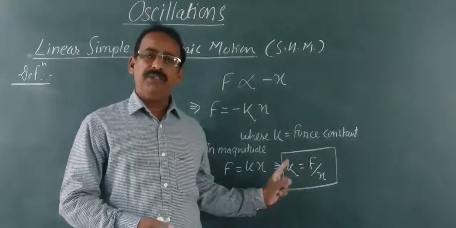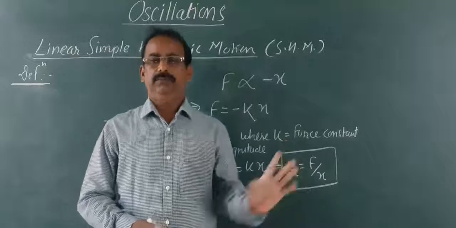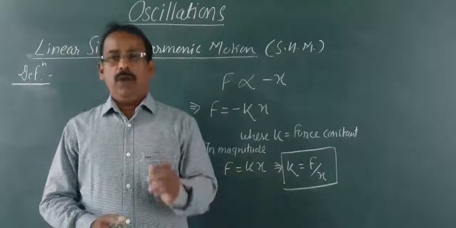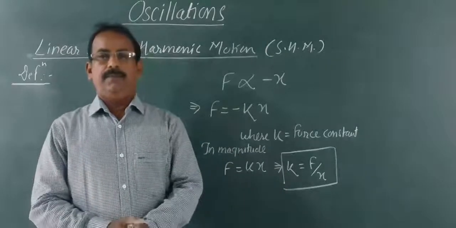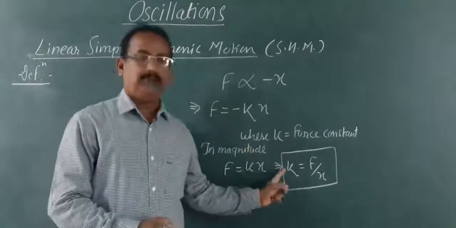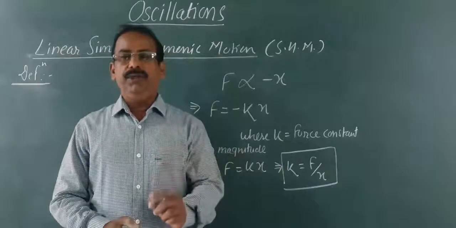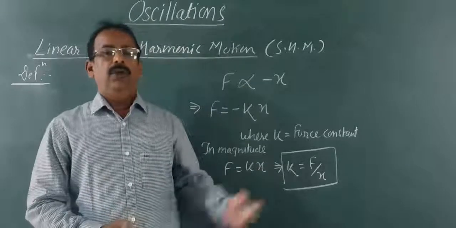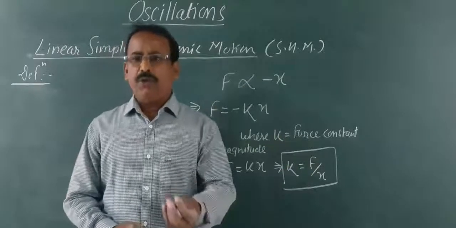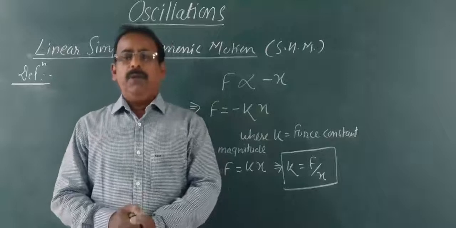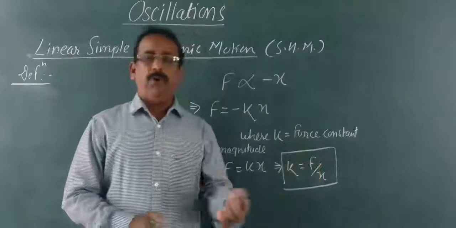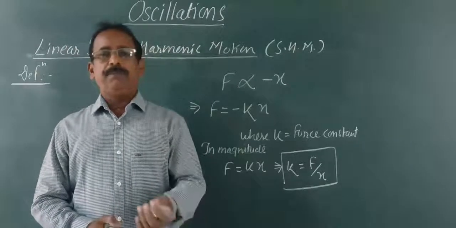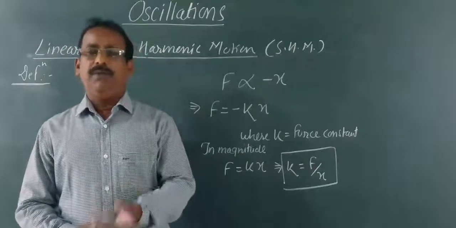You can write the definition from this mathematical form. Force constant of linear SHM is defined as the magnitude of restoring force acting on the particle when its displacement from mean position is equal to 1 unit.